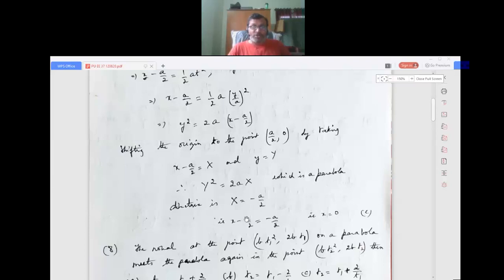So now I put the x value, capital X is small x minus a by 2, so it is 0. Whatever you do, you get the same answer, that is x is equal to 0. Is it clear?